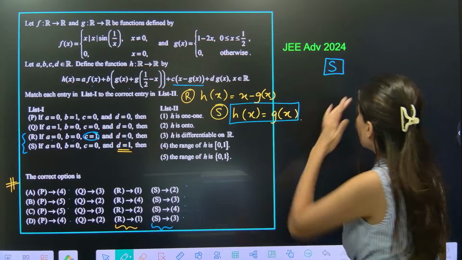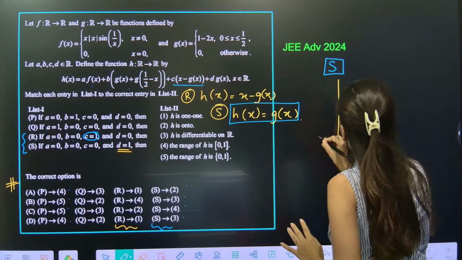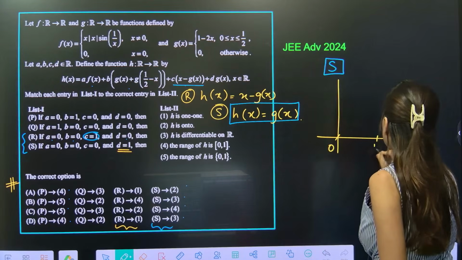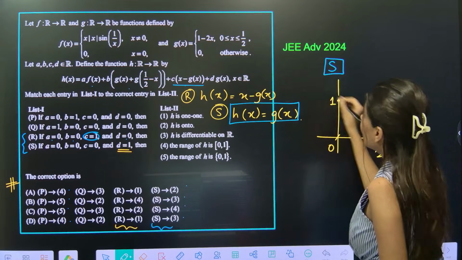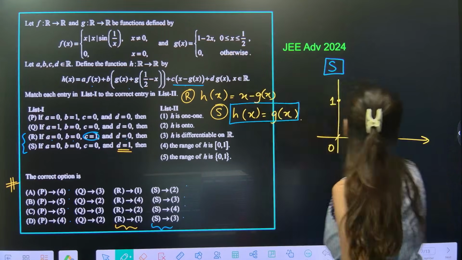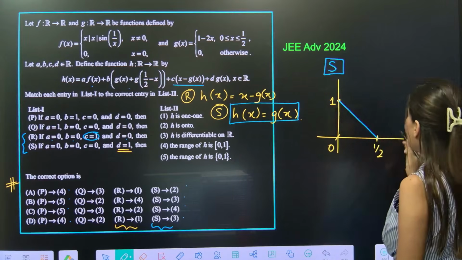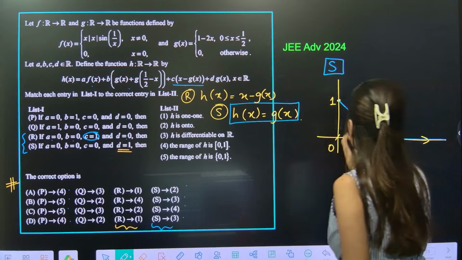S is g(x). Now let's plot the graph of g(x) between 0 and half. This is 0, this is half. If you put 0, you will get 1, and if you put half, you will get 0, and this is a straight line. Otherwise it is 0, so it will look like this.